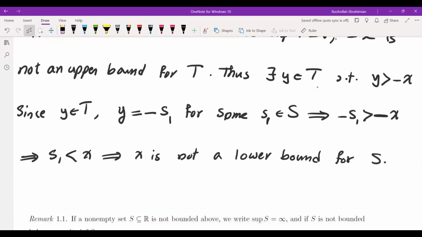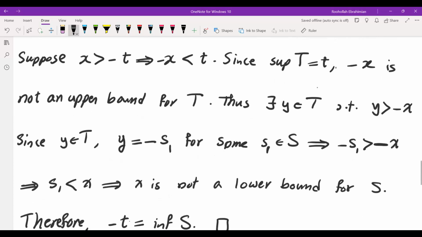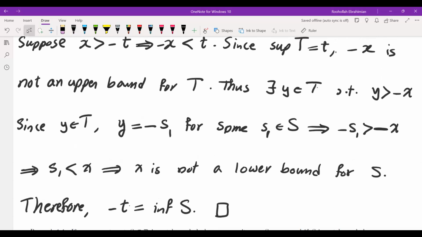And therefore, negative t is the infimum of S. So this completes the proof. We showed that the set S has a largest lower bound or infimum. So this finishes the proof for the theorem.